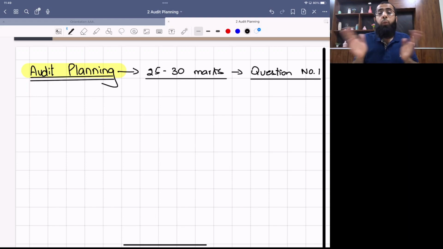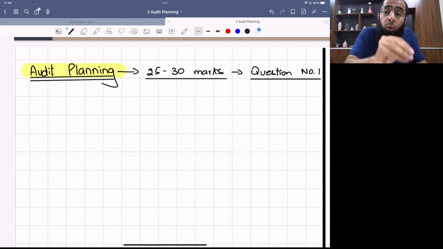If you focus on low risk areas, automatically your audit opinion on the financial statements as a whole will get affected. So you have to evaluate the high risk areas and cover all of them in your audit activity.